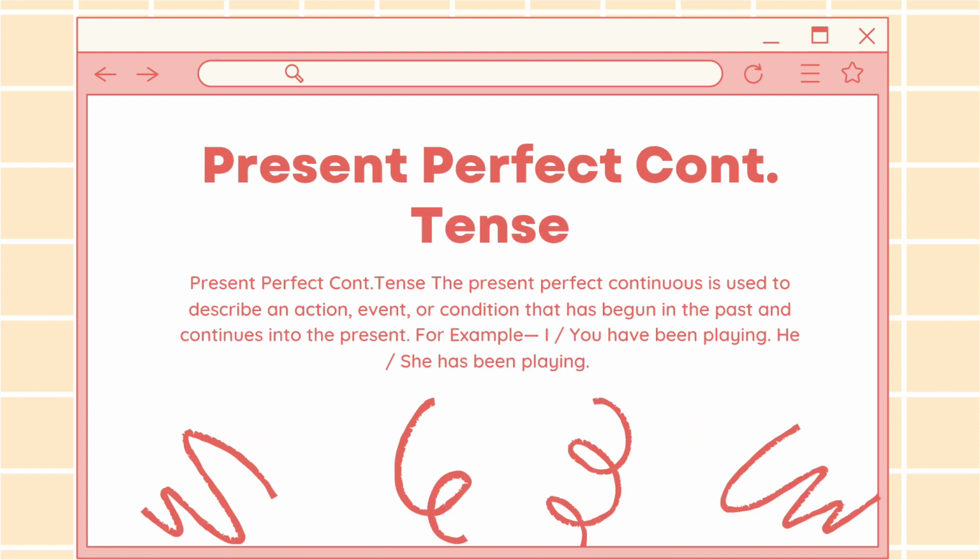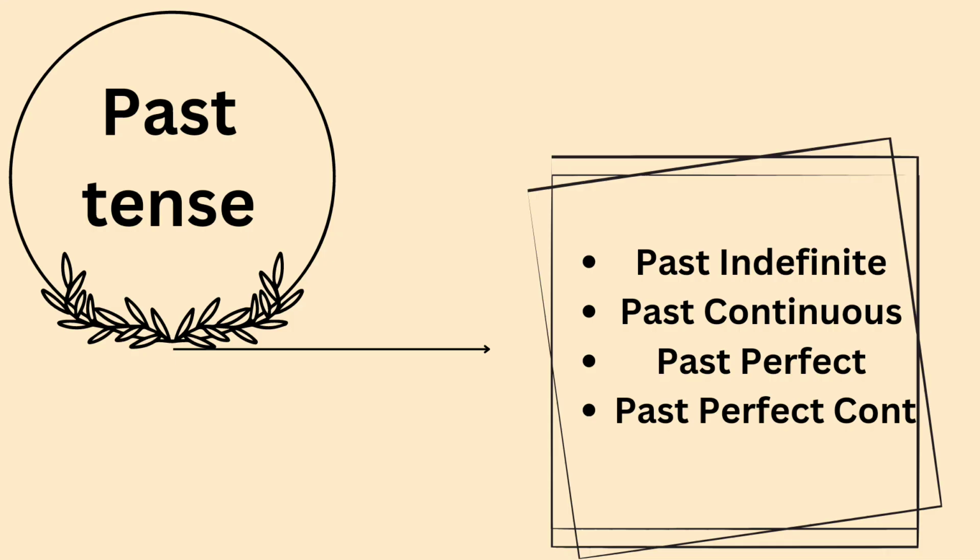Present perfect continuous tense. The present perfect continuous is used to describe an action, event, or condition that has begun in the past and continues into the present. For example, I have been playing, she has been playing. So we have the past tenses. In past tenses, we have past indefinite, past continuous, past perfect, past perfect continuous. We'll discuss one by one.